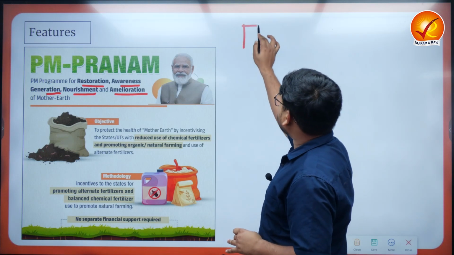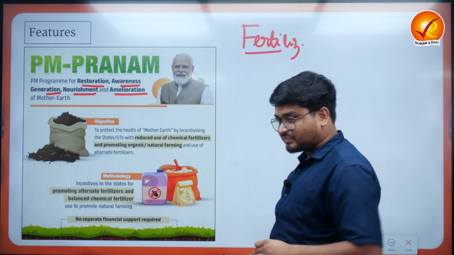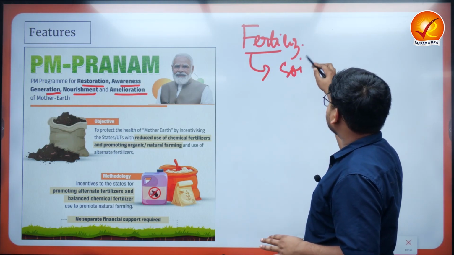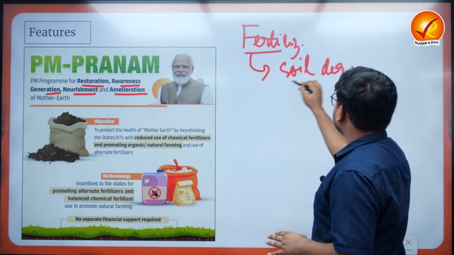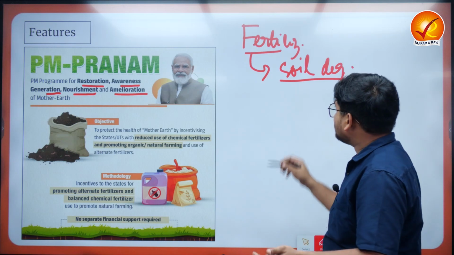Why? Because we know that in our agricultural sector, we are using a large amount of fertilizers. These fertilizers are leading to soil degradation, because there is a loss of soil fertility if we use fertilizers over a long period of time.